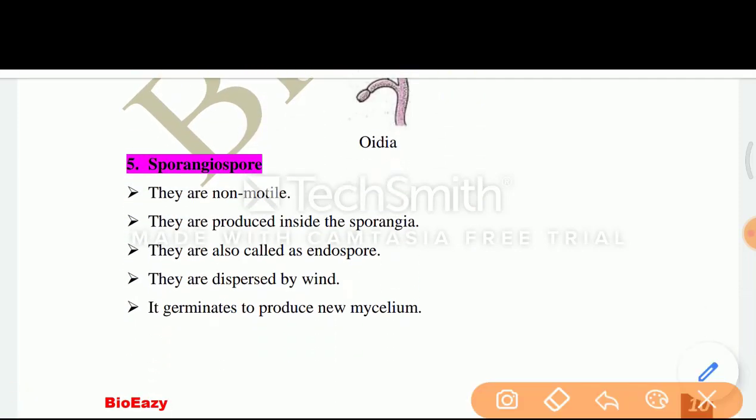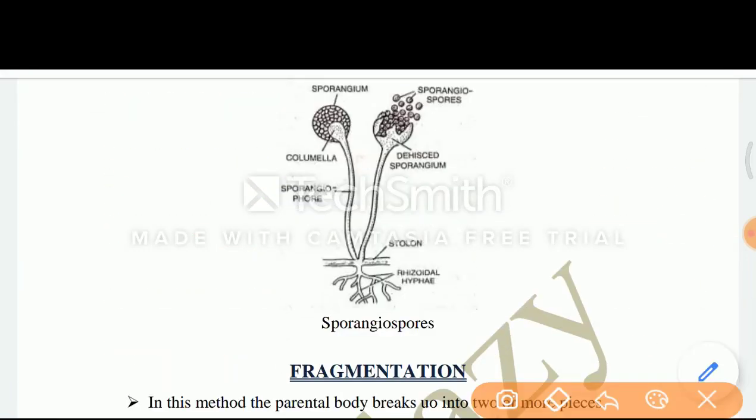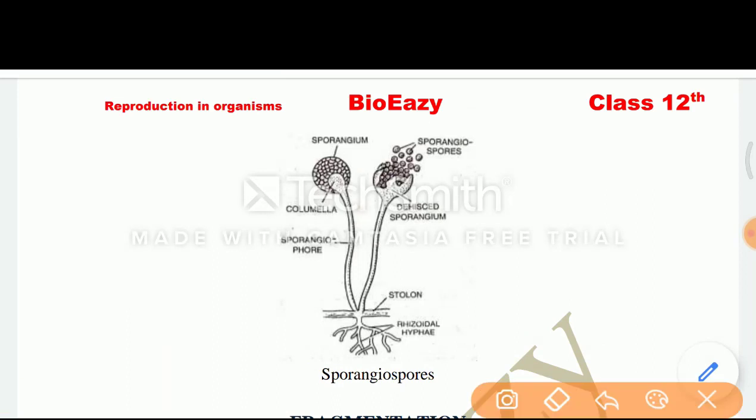Number 5 is sporangiospore. They are non-motile. They are produced inside the sporangia. They are also called as endospore. They are dispersed by wind. It germinates to produce new mycelium. This is the diagram of sporangiospore. These sporangiospores get released to form new organism.